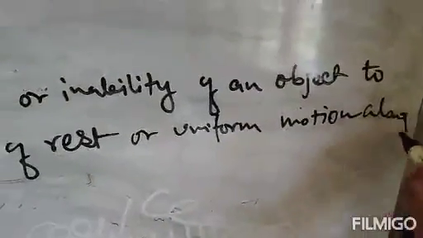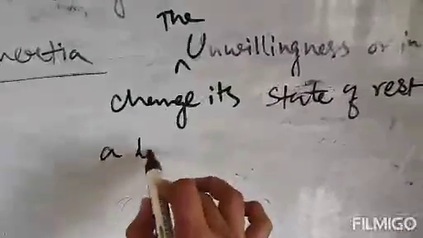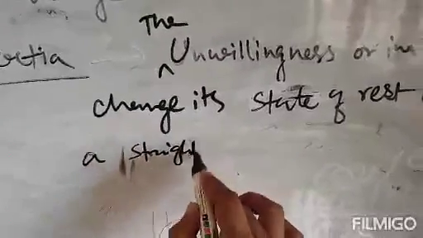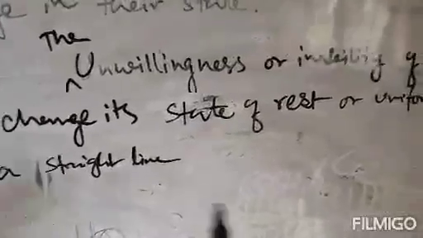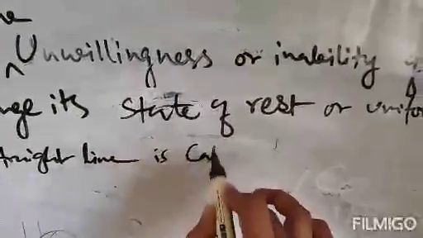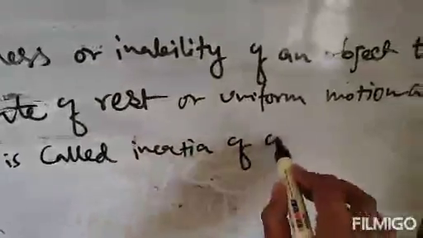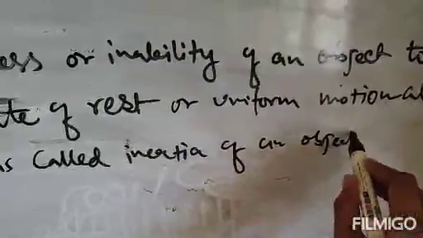The motion will obviously be along a straight line. That is termed as inertia. It is called the inertia of an object. Clear? So the definition is the unwillingness or inability of an object to change its state of rest or uniform motion along a straight line is called inertia of an object.